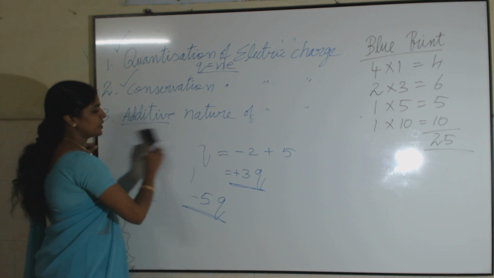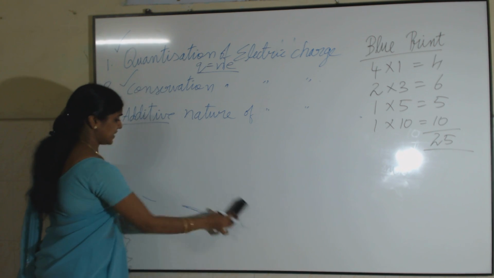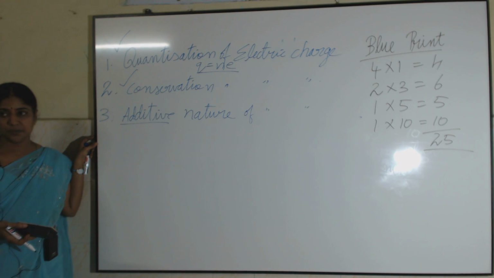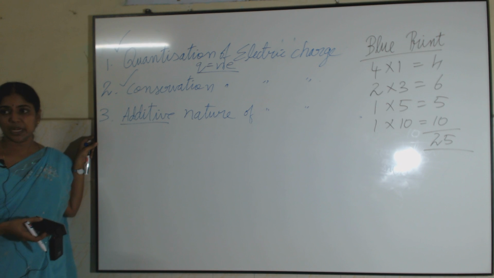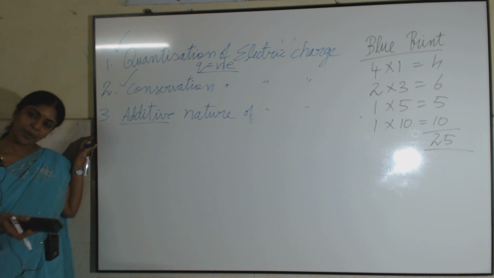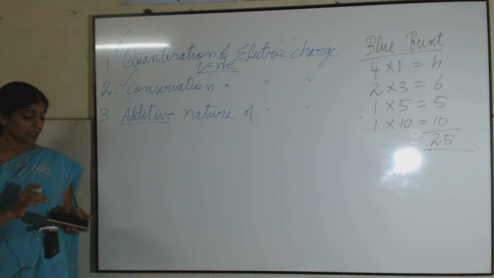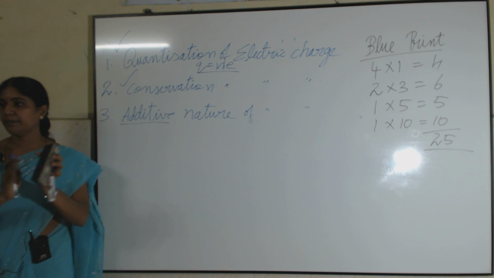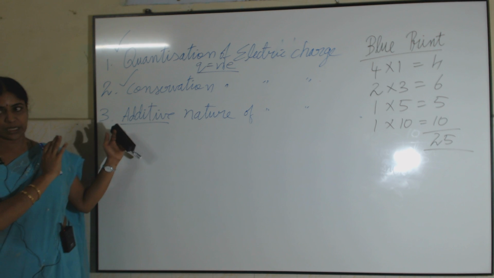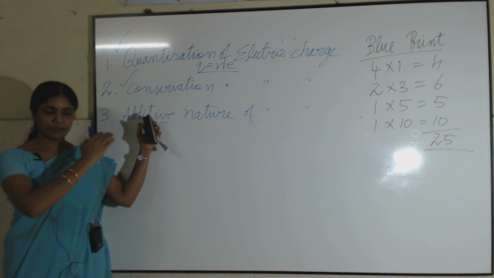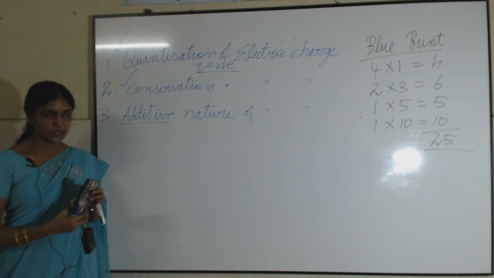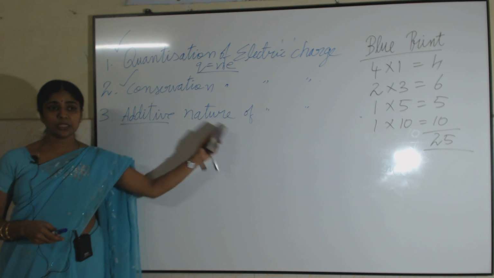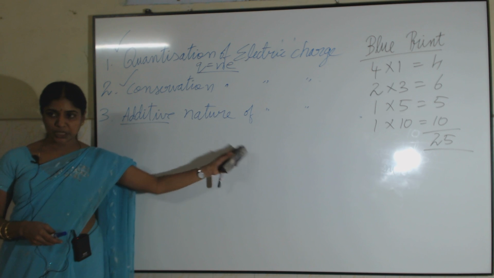Then, so far what we have seen is frictional electricity and the history of frictional electricity, and we have seen the definition of electric charge and how a particle can be charged. In this chapter, we are going to see how a particle is charged only by friction. That electricity we call frictional electricity. And we have seen the history of frictional electricity and two types of charges, the positive charge and the negative charge, and very good examples for these two charges.